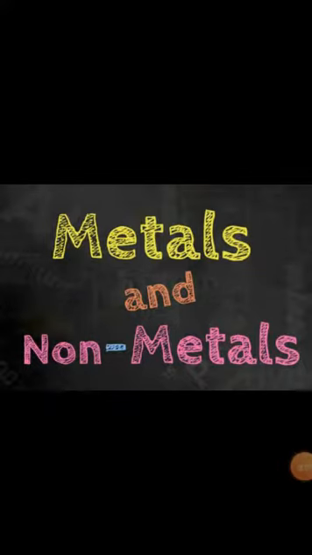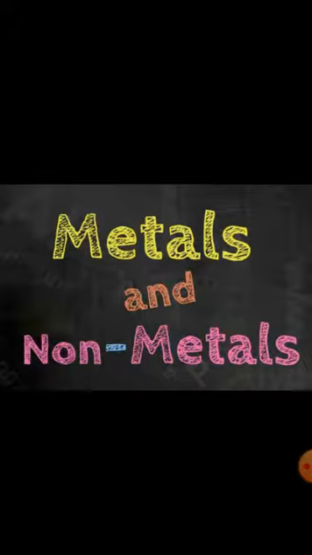Good morning, students. Do you know there are 118 chemical elements? Out of these 118 elements, 96 are metals and 22 are non-metals. We use both metals and non-metals in our daily life. Can you give a few examples of metals? Iron, copper, gold. For non-metals, we can consider carbon, oxygen, sulfur.